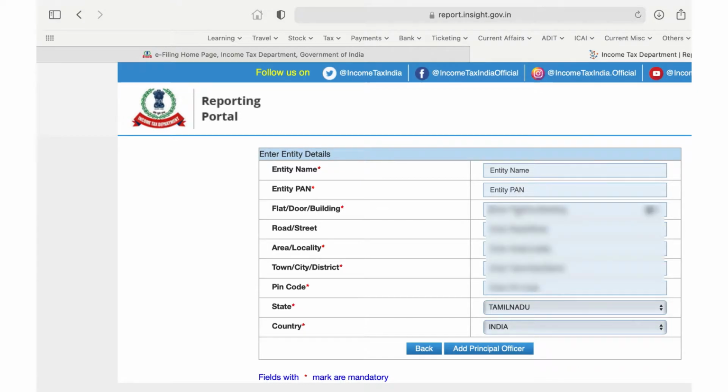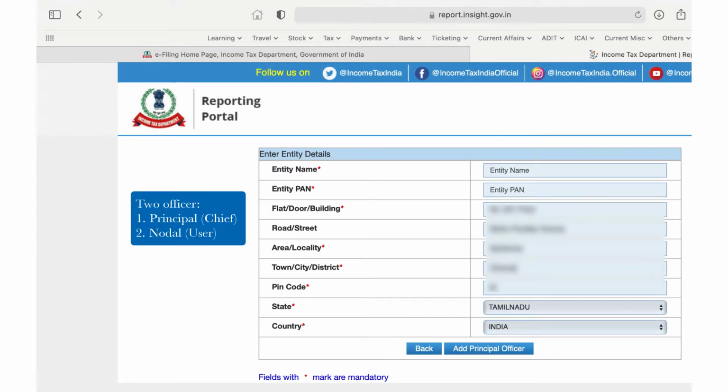We'll have to specify the location details as far as this TAN goes. The location, the address of this TAN alone must be specified. PAN and name need not be specified, being a TAN based login. Once this is stated, there is an option to add the principal officer. Basically there are two categories of officer: one is principal officer, another is nodal officer. The principal officer is the primary person who can get this benefit of checking this complaints portal.